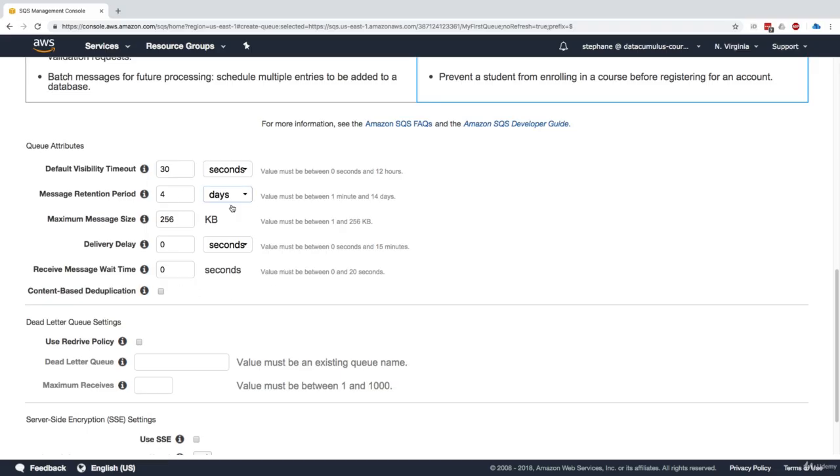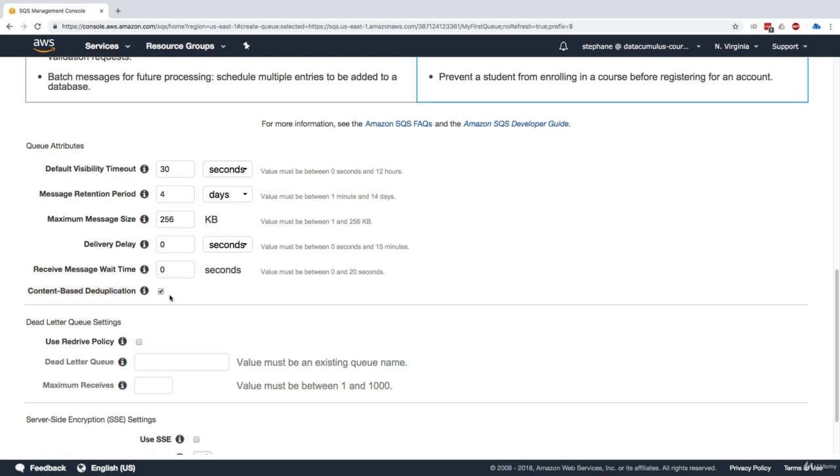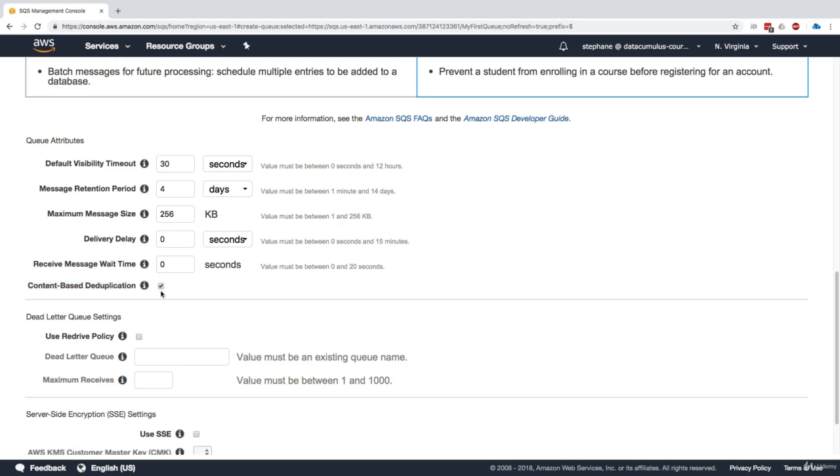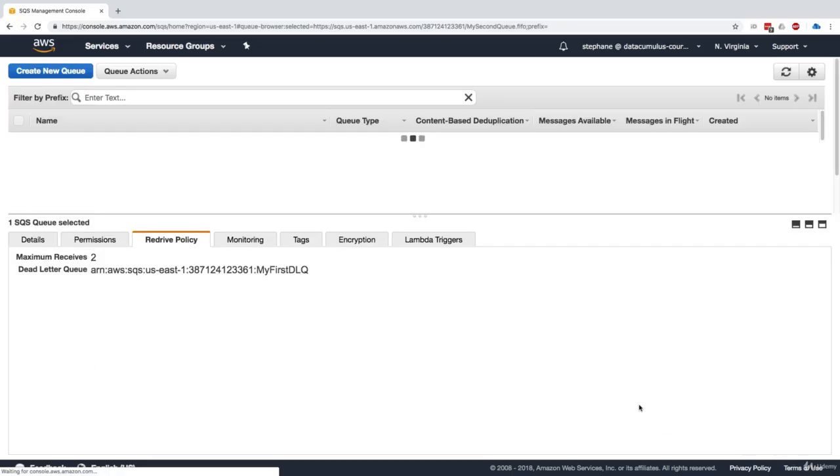We're able to set the exact same parameters as before, except now we get one more option called content-based deduplication. And so basically it uses a hash of the message to deduplicate on it. So you can just tick that box and you'll get automated content-based deduplication. You can always set a DLQ and server-side encryption. We'll go ahead and create that queue.